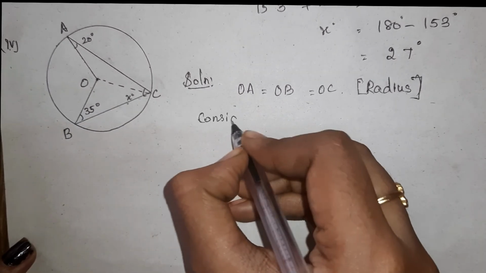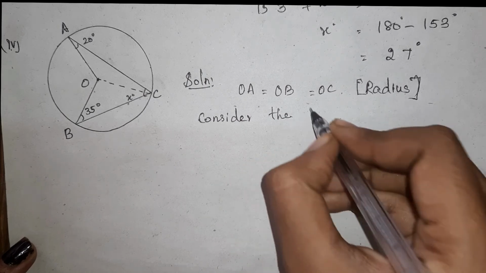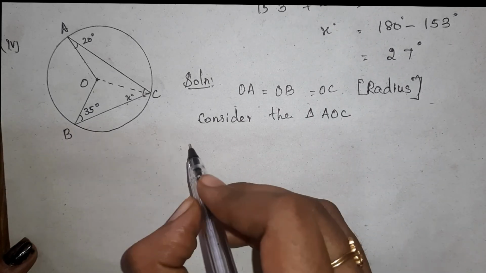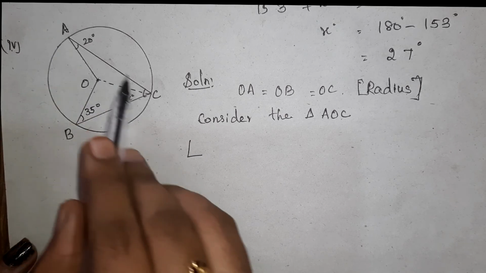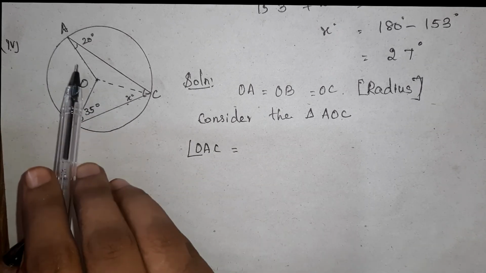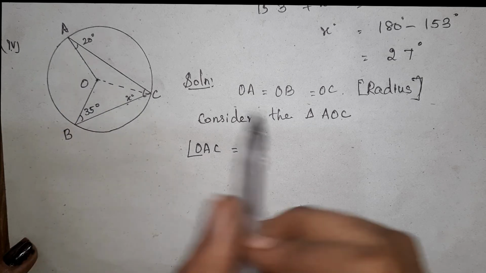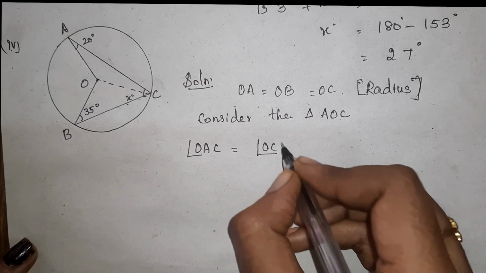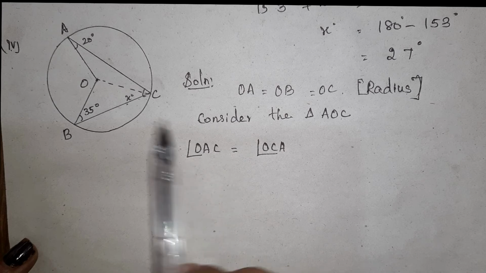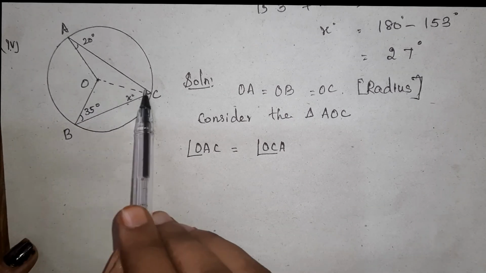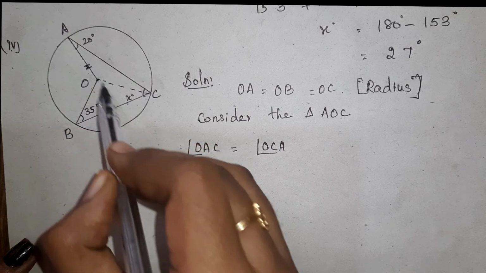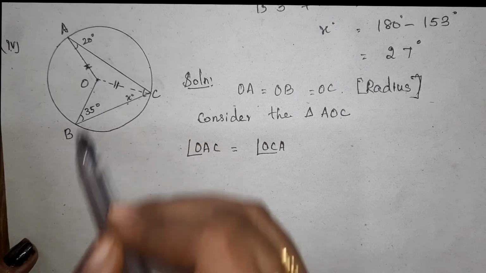Then consider the triangle AOC. In this triangle, angle OAC is equal to angle OCA. They didn't give this in the question, but we should know that because in this triangle, this side is same as this side.